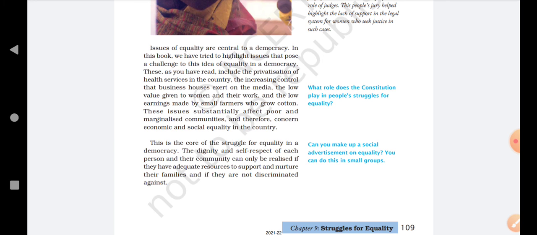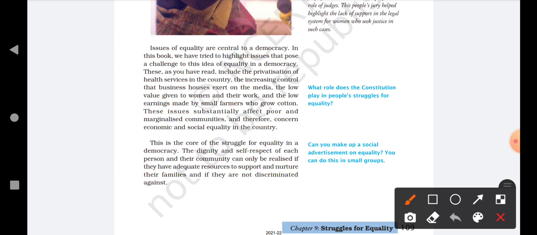These, as you have read, include the privatization of health services in the country, the increasing control that business houses exert on the media, that is, how big or rich businessmen have control over media.